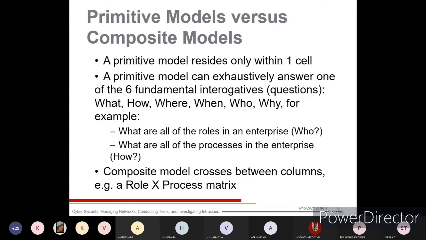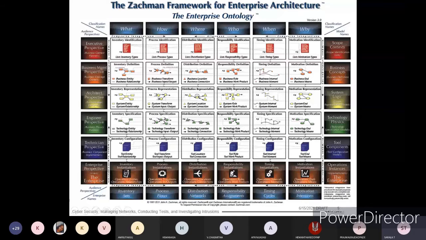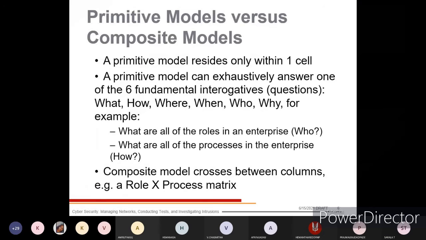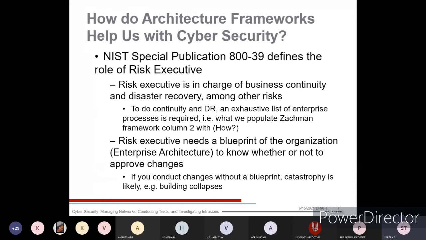Next is the composite model, that is crosses between the columns. For example, a role X process matrix. Whatever we have seen here is not always related to vertical columns and horizontal rows. You are not going through any cross verification and cross representations here. That's why it is not a composite model. That is a primitive model.